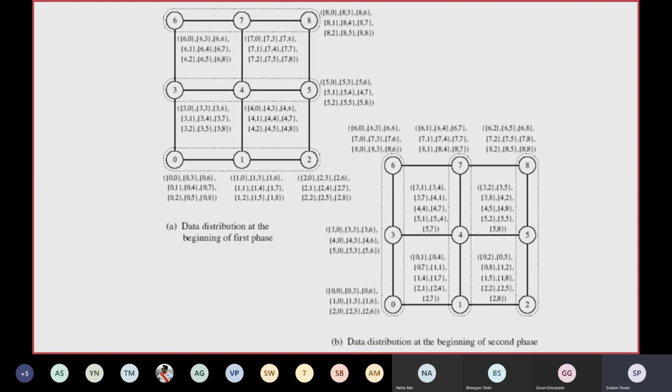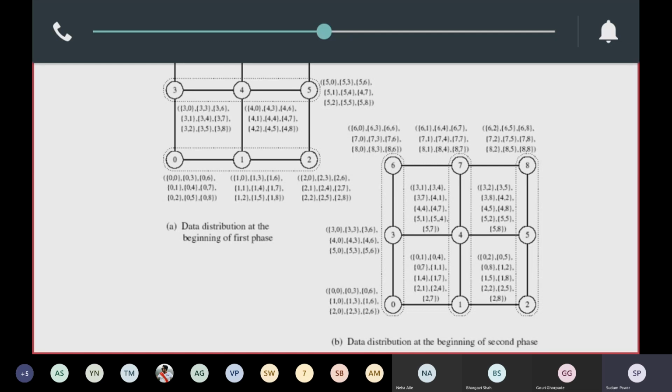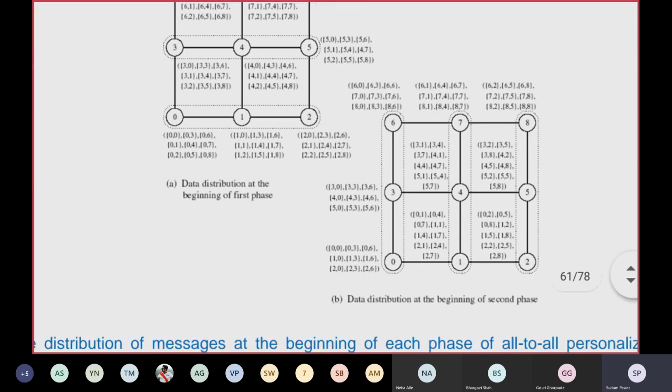Initially, this is a 3 by 3 mesh, where the total number of nodes is 9, numbered 0 to 8: 0 1 2 3 4 5 6 7 8. That is the 3 by 3 mesh shown here. Initially each node has a message to be sent to every other node in that particular mesh network.